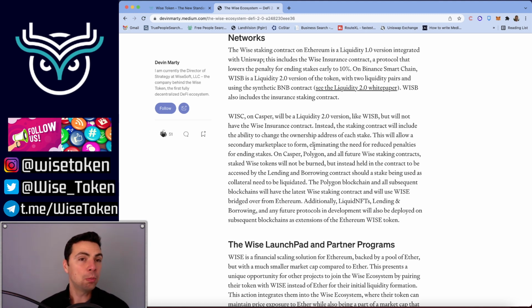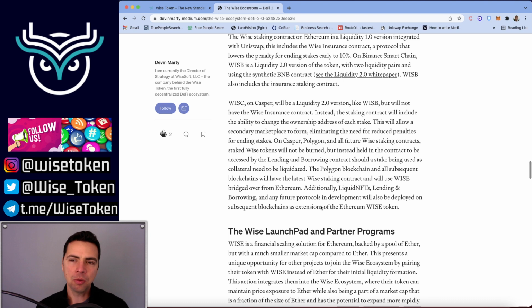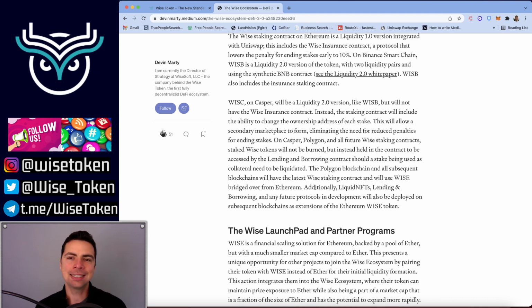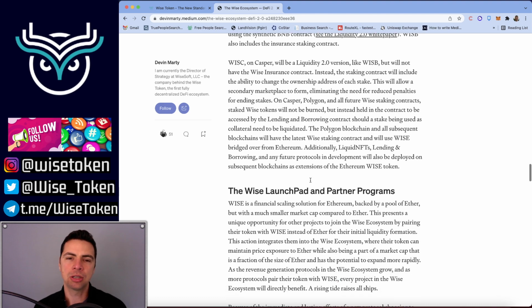On Casper and Polygon, so Polygon is this way as well, you can sell your stake on the secondary market, and all future Wise staking contracts that are deployed on other blockchains that are extensions of Wise will use this upgraded version. So the Polygon blockchain and all subsequent blockchains will have the latest Wise staking contract and will use Wise, that's WiseE, bridged over Ethereum. Additionally, liquid NFTs, lending, and borrowing, and any future protocols in development will also be deployed on subsequent blockchains as extensions of the Ethereum Wise token.